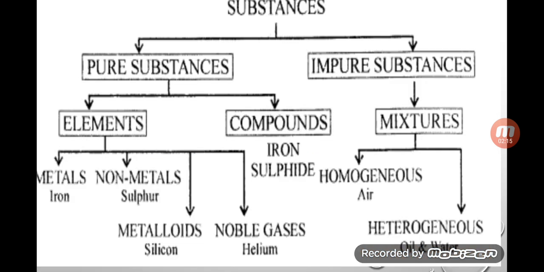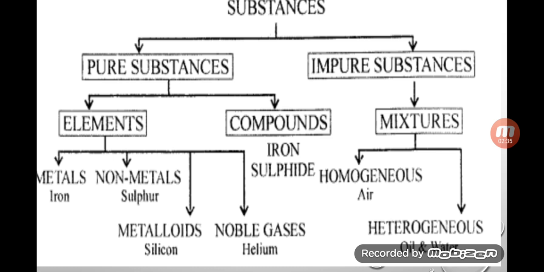Here, what is a substance? We know that matter has mass and occupies space, and further, matter is classified into two categories. The first one is pure substances, and the second one is impure substances.